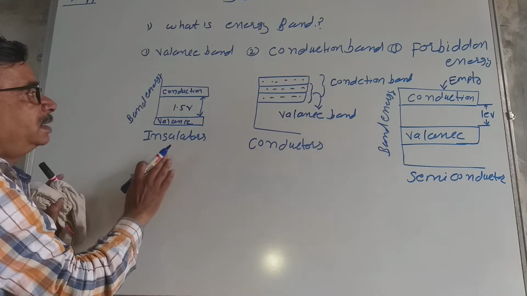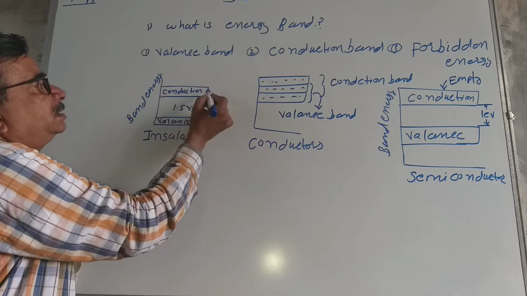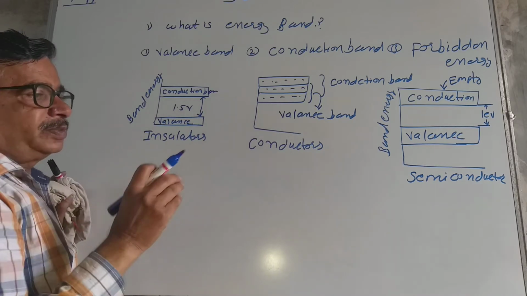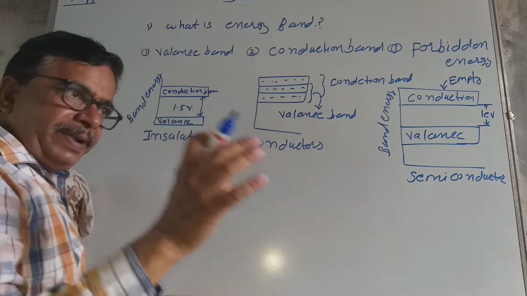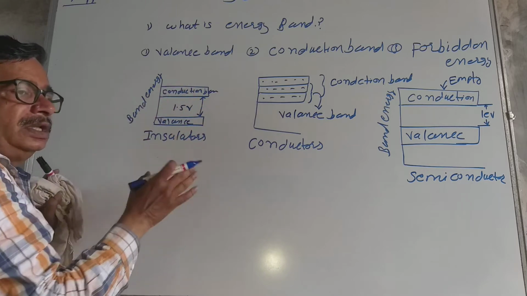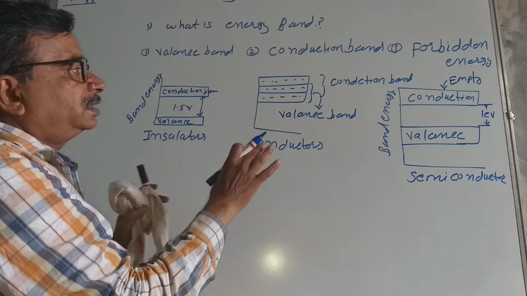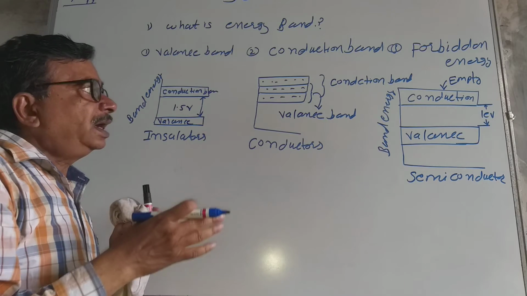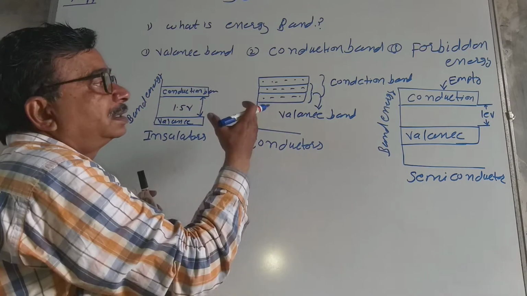But in an insulator, the valence band is full of electrons, but in the conduction band there is not a single electron. Suppose plastic, wood, glass, these materials are called insulators or bad conductors. When an electric field is applied, there is no electron for conduction, therefore it is called an insulator. In a conductor, a lot of electrons are there in the valence band. When the electric field is applied, the electrons readily move and we get the current.